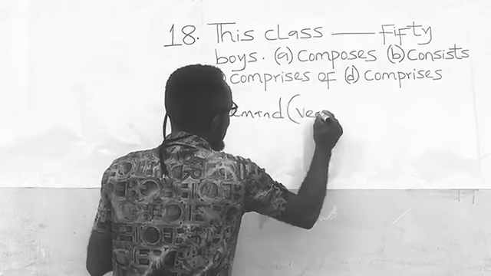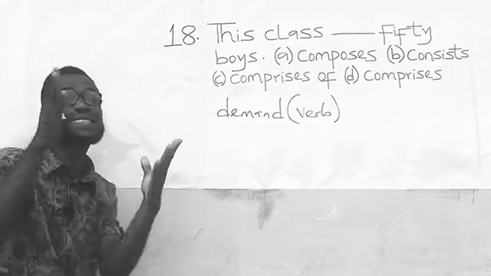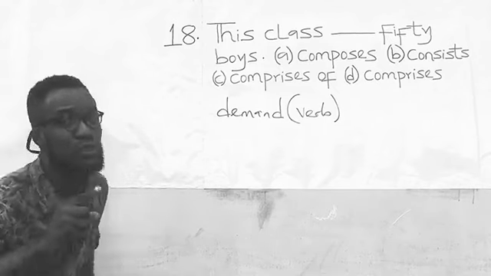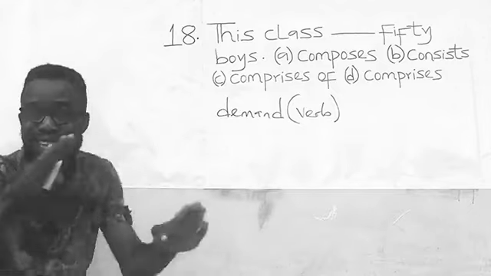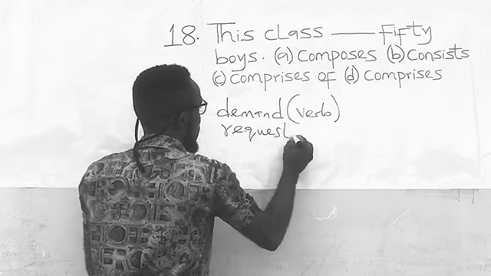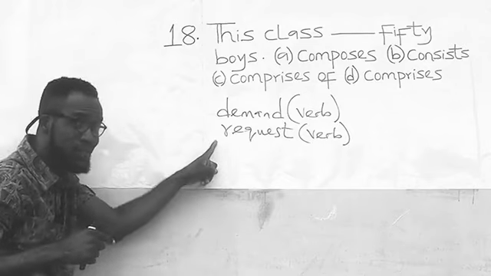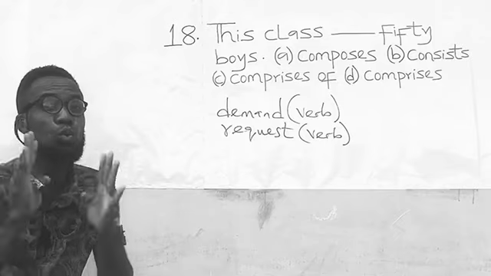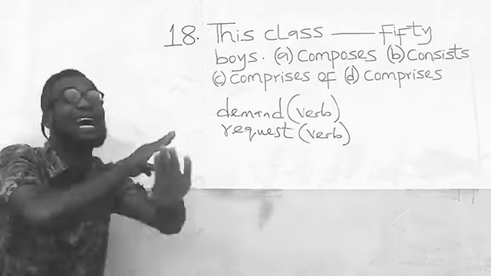as a verb. The truth is, the word demand can exist as a noun and as a verb. But based on what I am about to tell you, we have to see demand as a verb, not as a noun. Request as a verb. The word request can exist as a noun and as a verb. But based on what I am about to tell you, we have to see request as a verb, not as a noun.